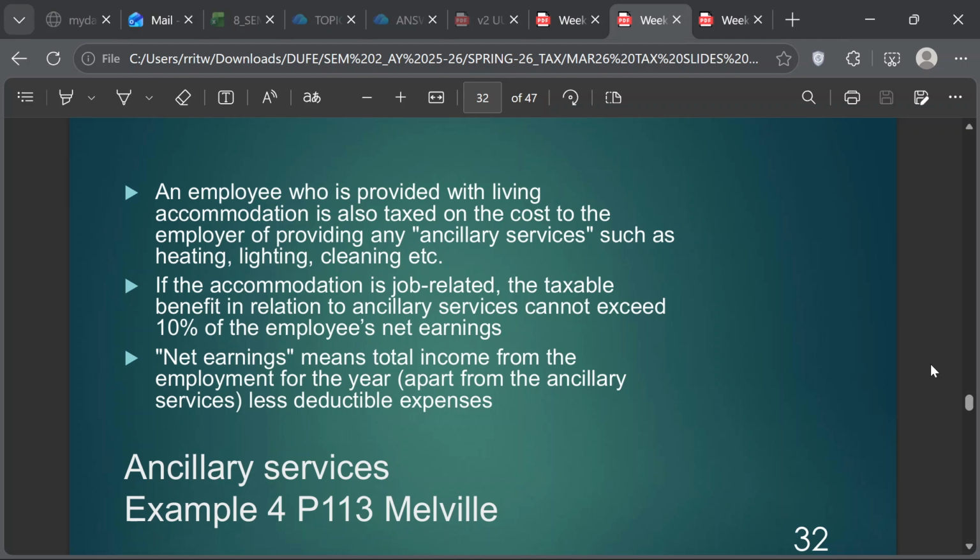The taxable benefit for ancillary services can't exceed 10% of the employee's net earnings. And net earnings is basically total employment income less the deductible expenses, etc. Again, it's a little risky to say, but I think you can treat this as a second-priority piece of information. Normally we don't get questions on this, but of course it's part of the syllabus, so you need to know. But then you always have to prioritize, right?